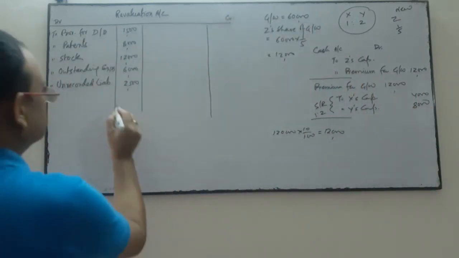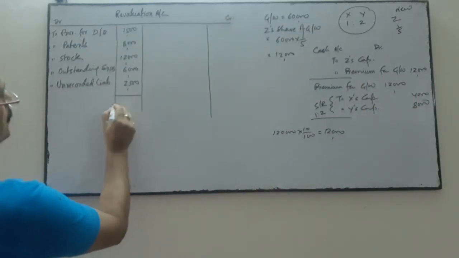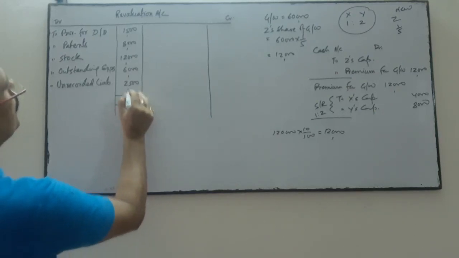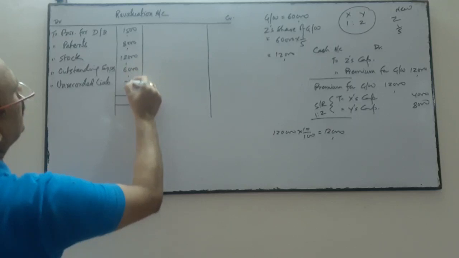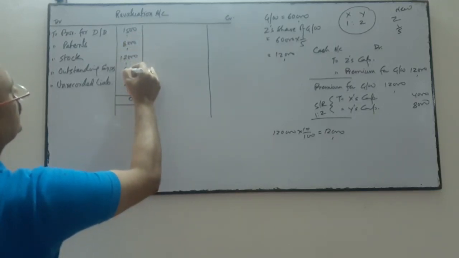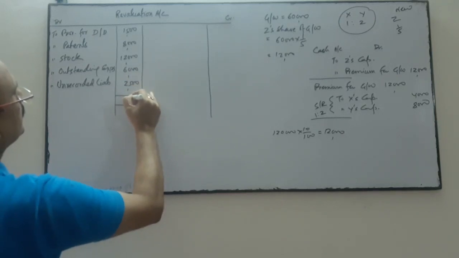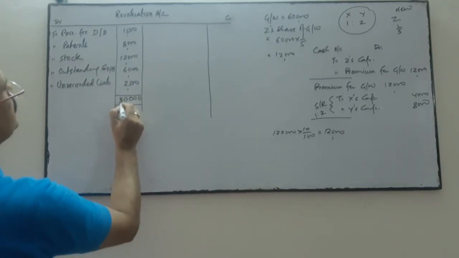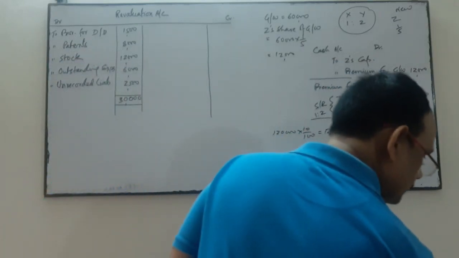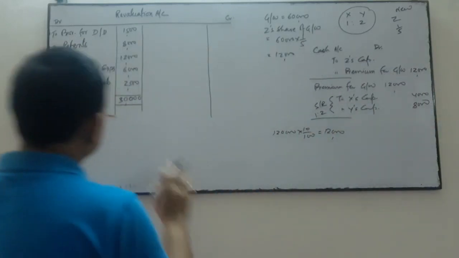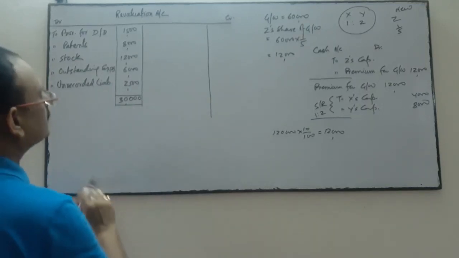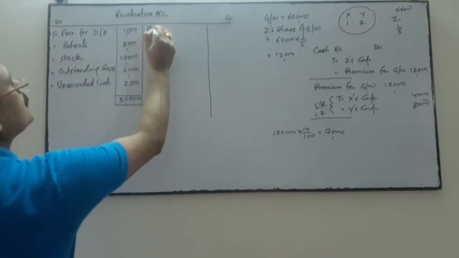So we do the total on this side. 30,000 is your loss. Is it clear?